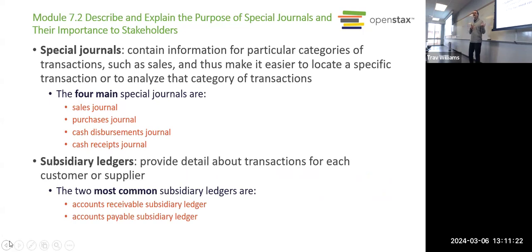We then talked about special journals and subsidiary ledgers. So this is pretty important. Let me check your memory on this. Why do we need special journals? What's the whole point? Why can't we just record every transaction in the general journal?